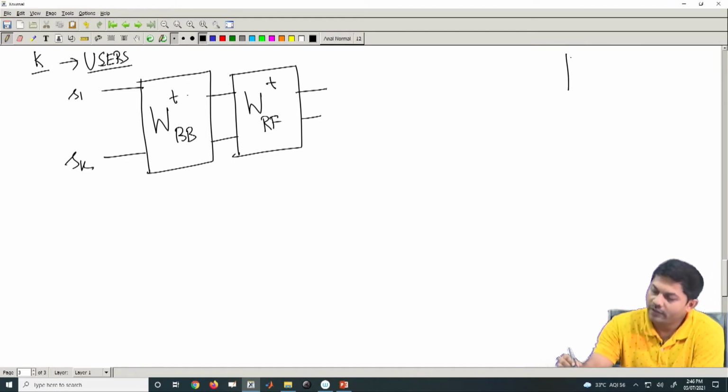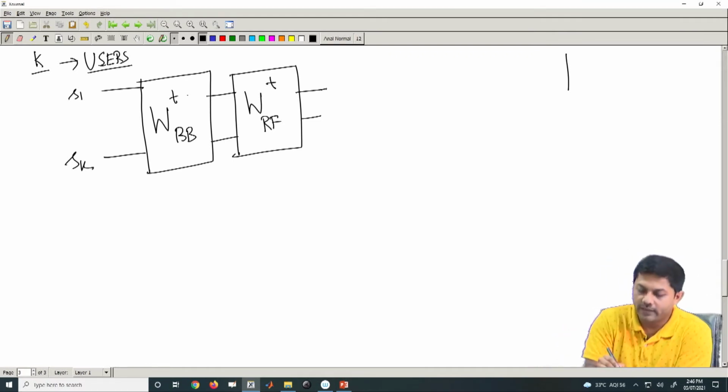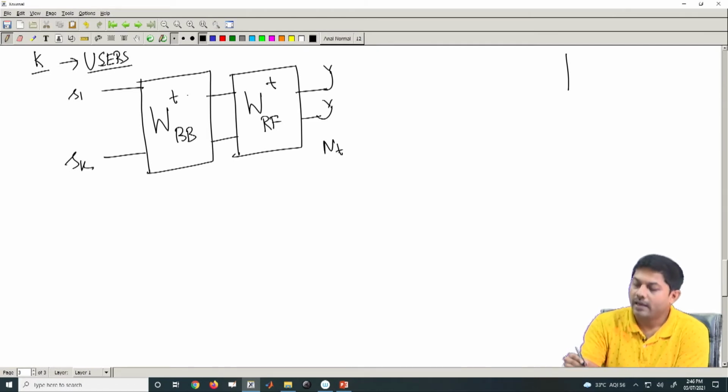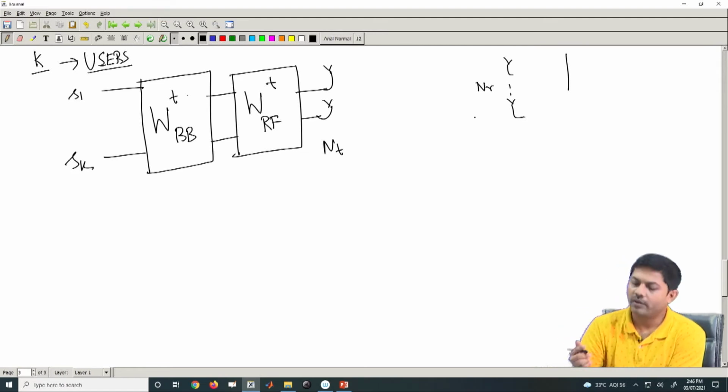But now, you have every user. So, let us say for the first user, there will be antennas here, right. It can be NT number of antennas, and let us say every user has NR number of antennas. It can be heterogeneous also, like NR1, NR2 and so on, but just for simplicity, let us assume all the users have the same number of antennas.